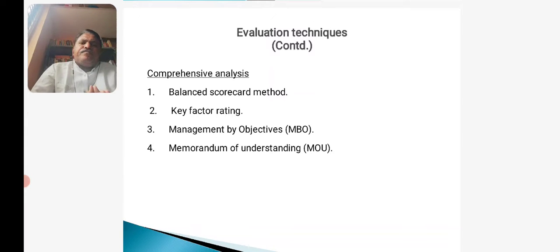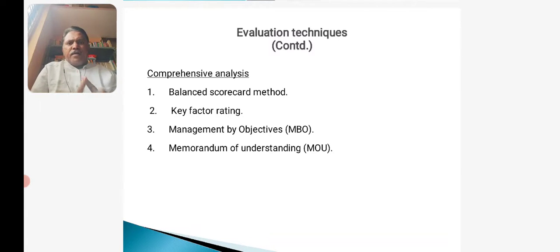Actually, the concept of MBO follows the acronym SMART while setting the objectives. SMART here is an acronym. While setting an objective in the organization, the people who are setting up the objectives should follow the SMART strategy.